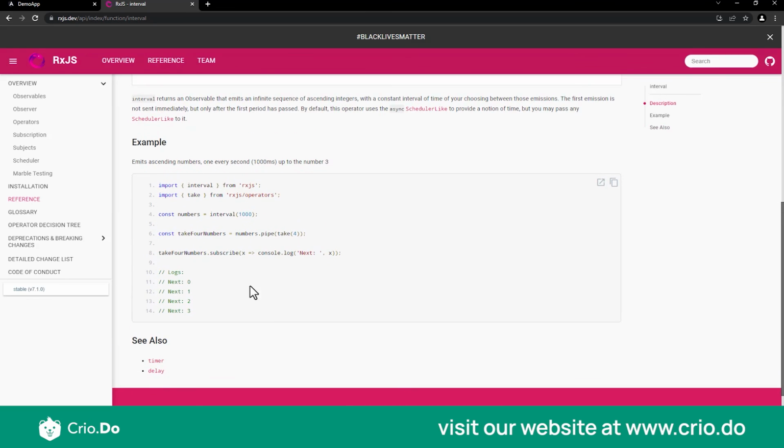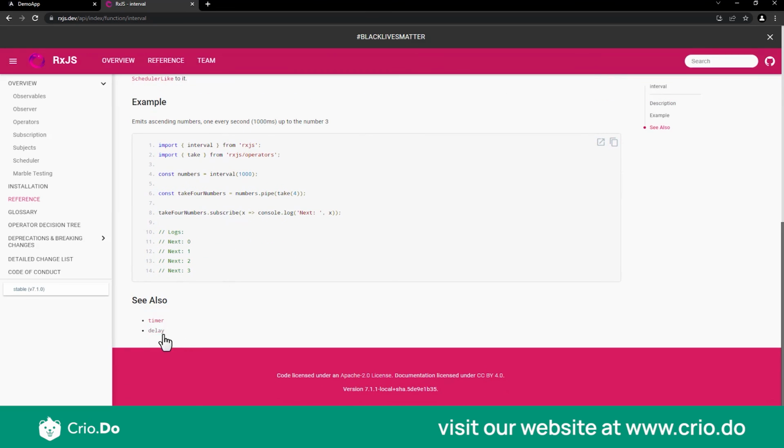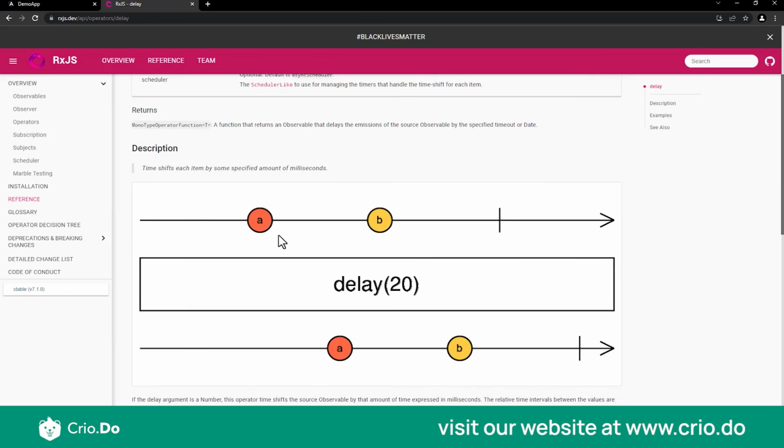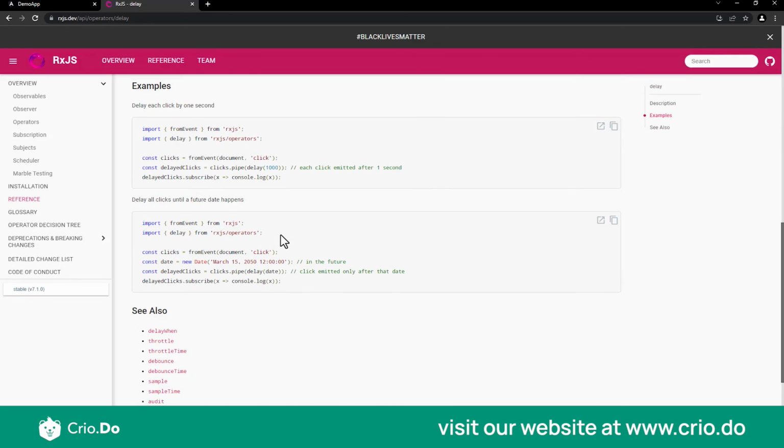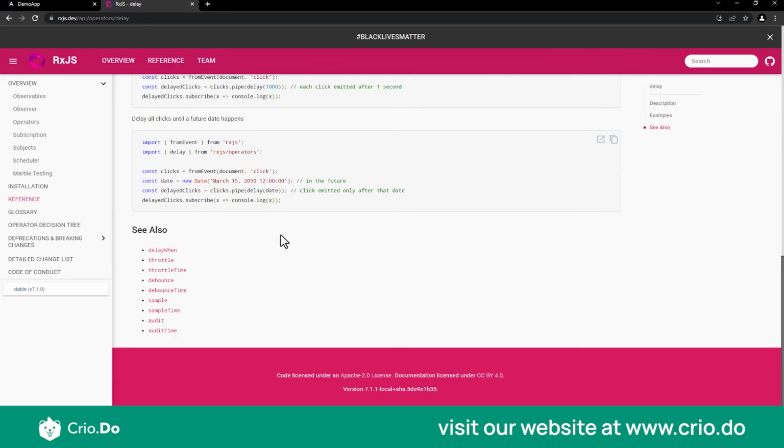In case you want to combine this with something else like a timer or a delay, you can click that and see how that works, and then you can combine all this to make it work better. So yeah, with that said, I think we have completed the basics of RxJS. So let's come back to the slides.